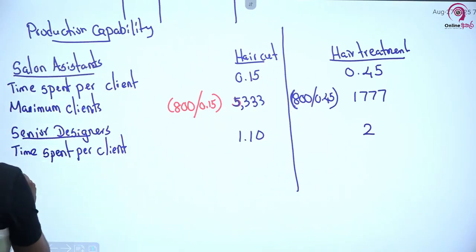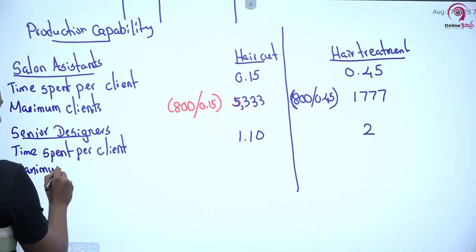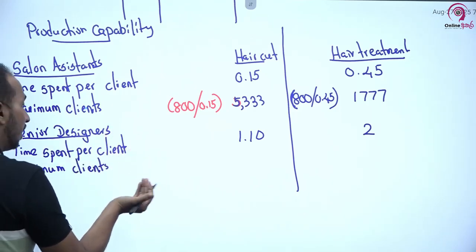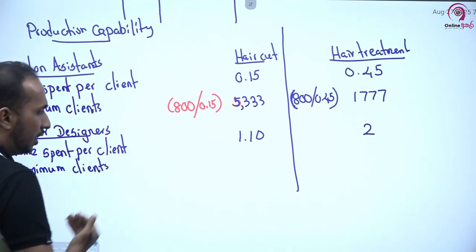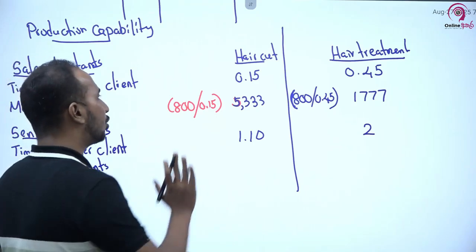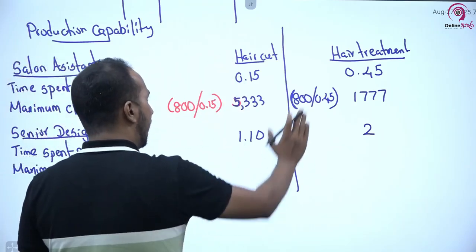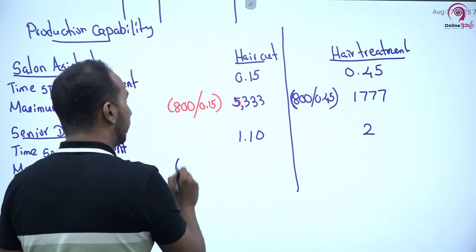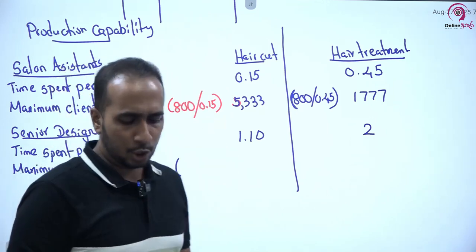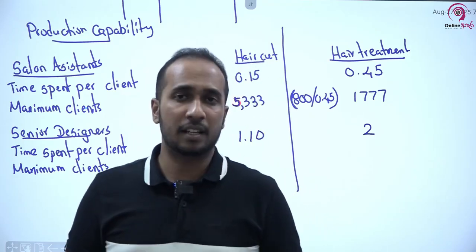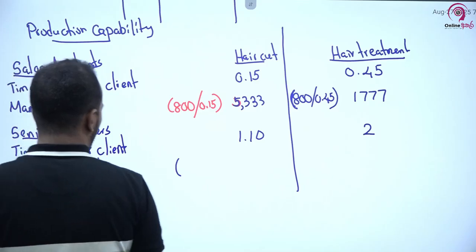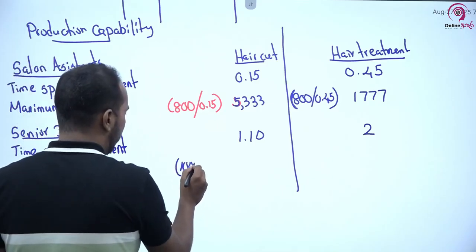Then we have to see the maximum number of clients that senior designers can cater during a given month, assuming that each type of service is provided. If they do only haircuts, how many haircuts can senior designers do? In the explanation above we calculated that the total available time of senior designers was 1000 hours.